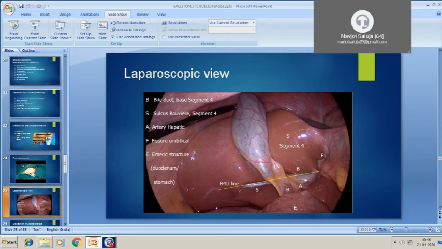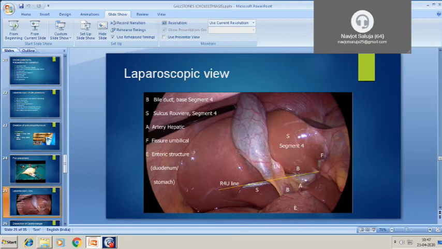So this is the laparoscopic view of the gallbladder. As you can see, this assistant instrument is holding the fundus of the gallbladder. You know the parts of the gallbladder: fundus, body, Hartmann's pouch, neck, and cystic duct. The assistant is holding the fundus and retracting it towards the diaphragm, towards the right shoulder.